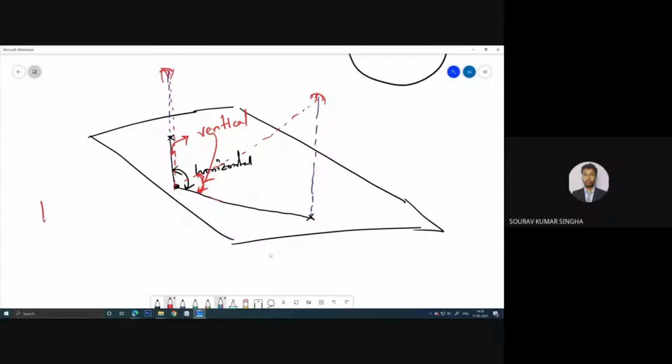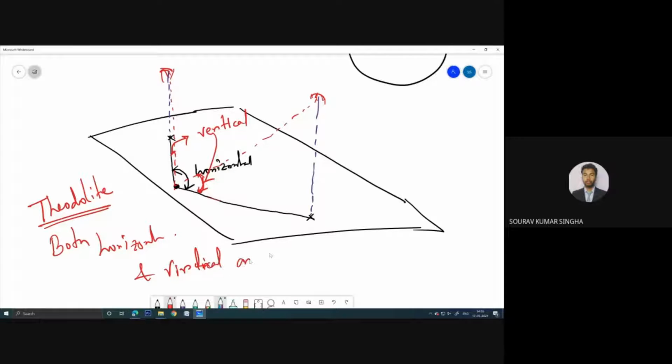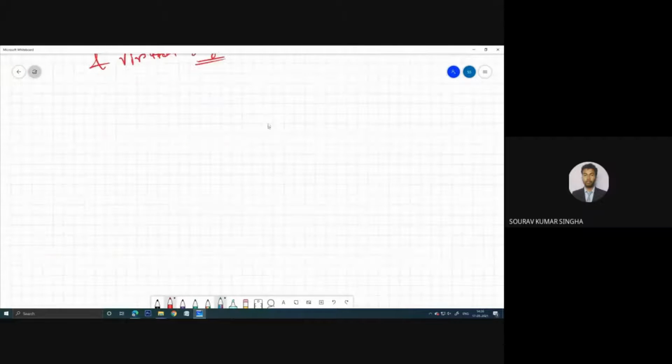Now in theodolite we can determine both horizontal and vertical angle. So it is like simply the height and distance method.